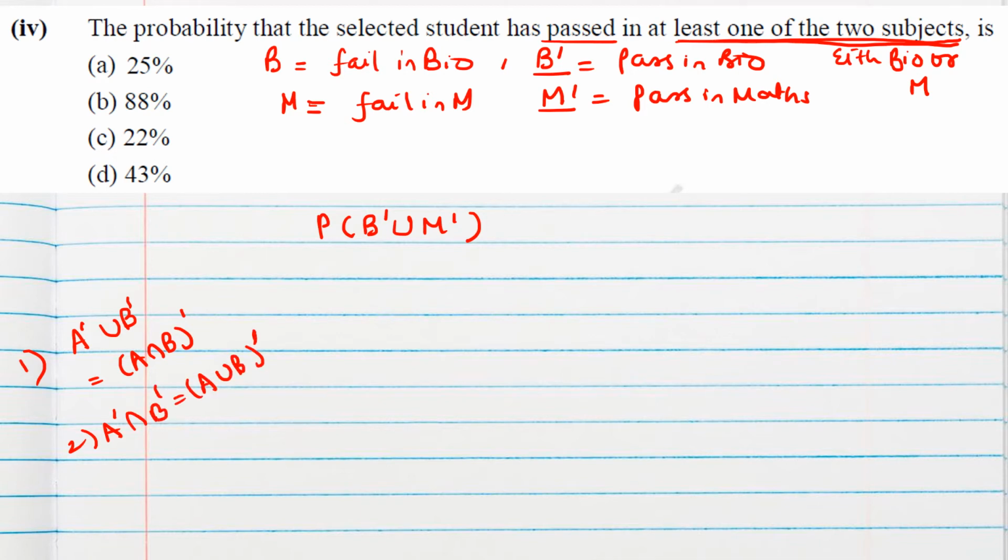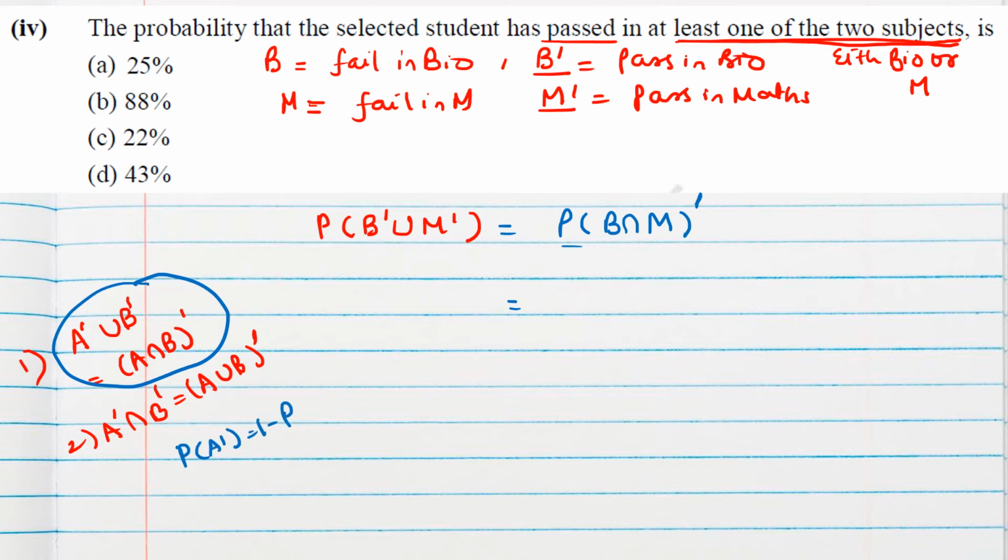But in our case, we will be using this one. So we can write this as P of (B intersection M) whole complement. And this whole complement we can write as, we usually write probability of A complement. This is the formula, isn't it? Probability of A complement is 1 minus P of A.